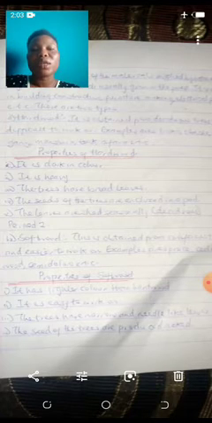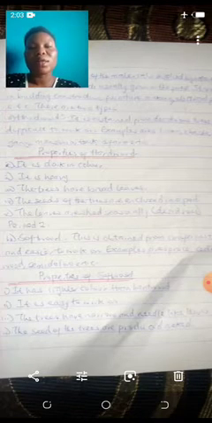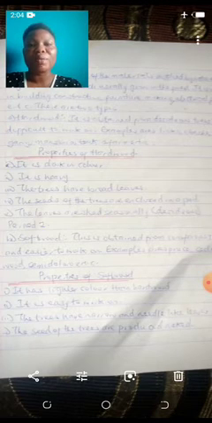The first one we'll be talking about is wood. Wood is a natural material that is got from trees, and trees can be found in the forest because that is where they grow. Trees are usually found in the forest.